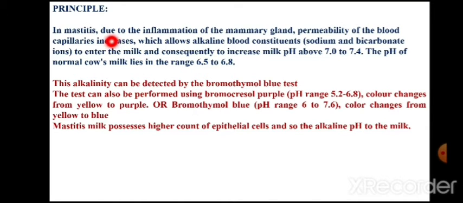If the animal is suffering from inflammation of the mammary glands, that is the udder tissues, then due to inflammatory conditions, the permeability of blood capillaries in the inflamed area increases, and that allows the alkaline blood constituents, that is sodium and bicarbonate ions, to enter the affected area. They are poured into the affected area.